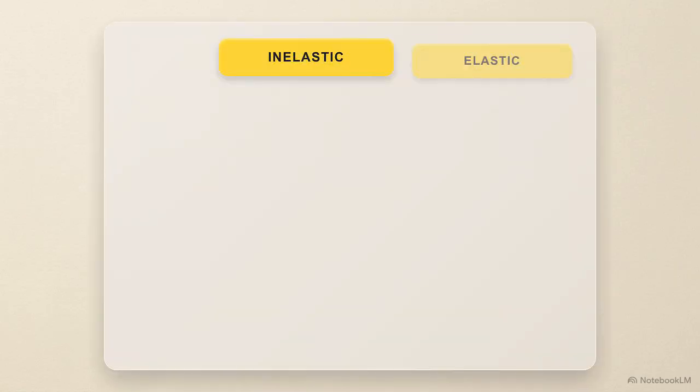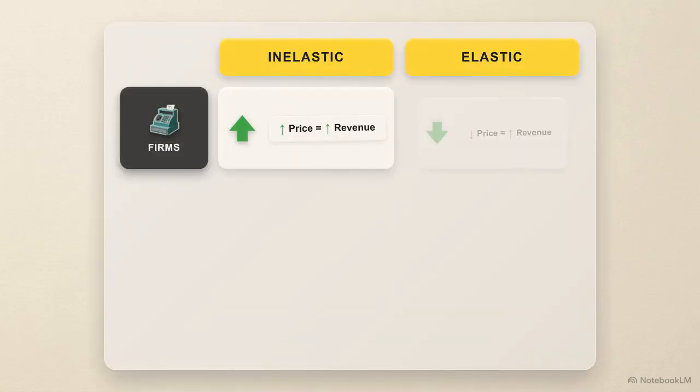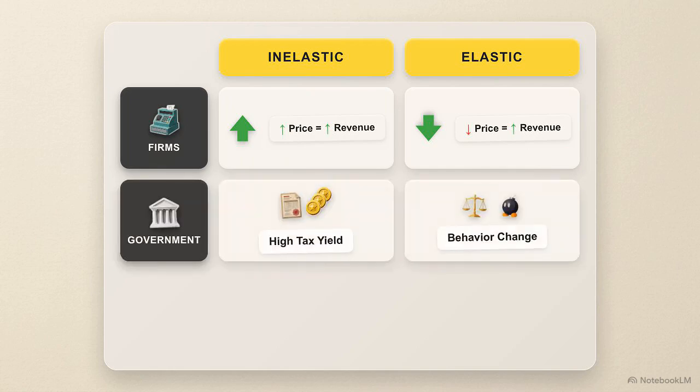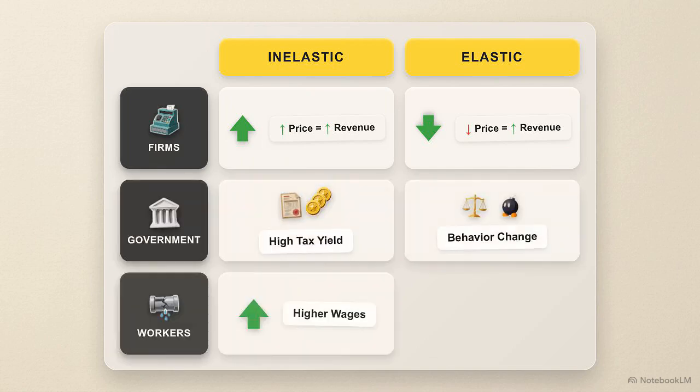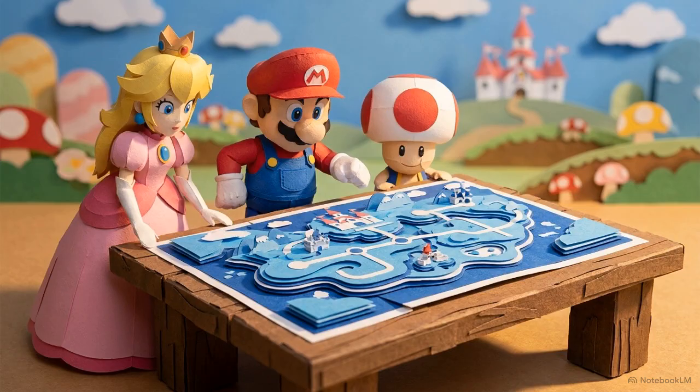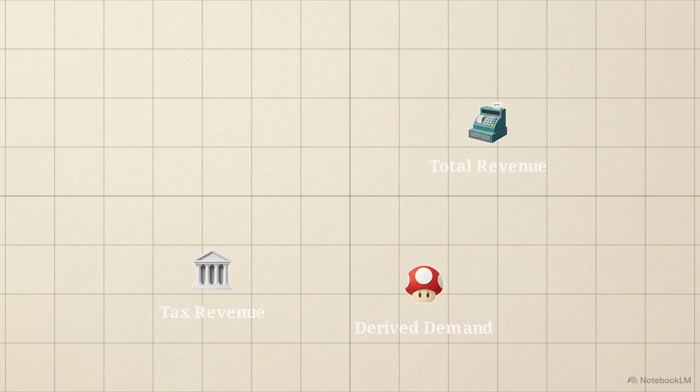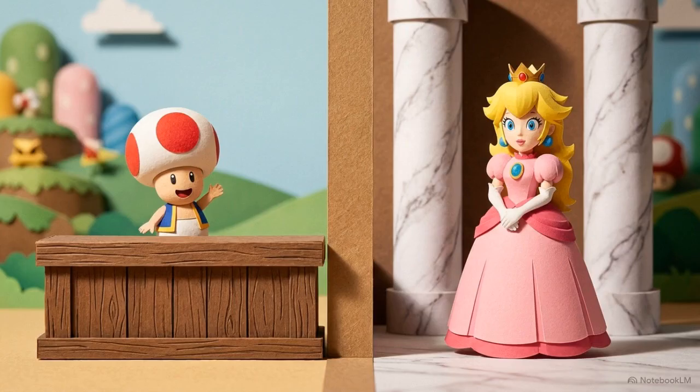To lock this in, we've synthesized these rules into a final matrix. For firms, inelastic goods mean higher prices lead to higher revenue. For governments, inelastic markets yield high tax revenue, while elastic markets alter behavior. For workers, inelastic derived demand allows higher wages. This matrix provides a clear roadmap for analyzing the responsiveness of different market players. Mastering these relationships allows you to predict how a price change ripples through the economy, from a small item shop to a national treasury.